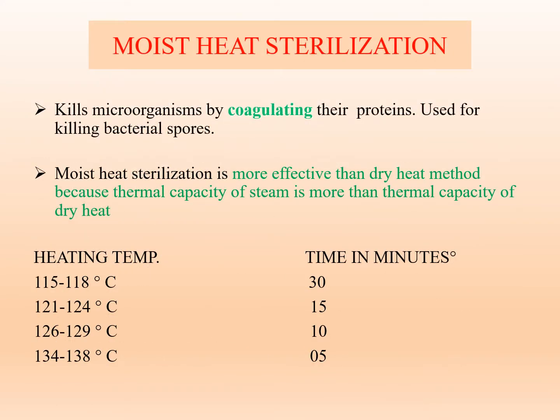Next we will see the moist heat sterilization method. This method kills the microorganisms by coagulating their proteins and is used for killing bacterial spores. Moist heat sterilization is more effective than the dry heat method because the thermal capacity of steam is more than the thermal capacity of dry heat. Here they have given the heating temperature and time in minutes.